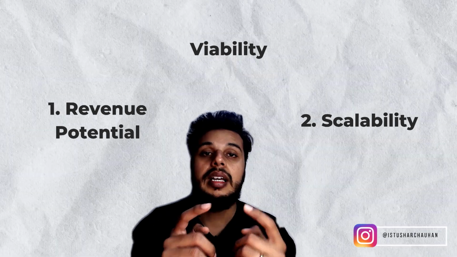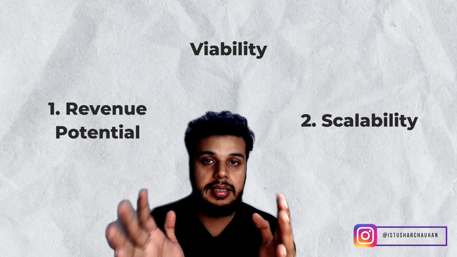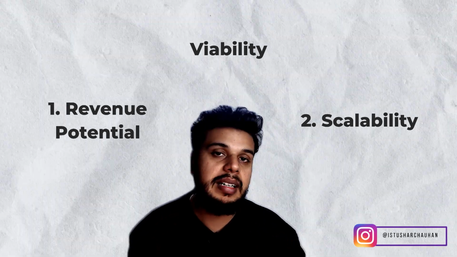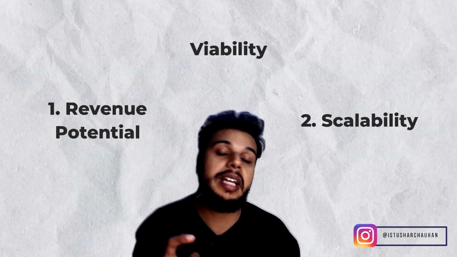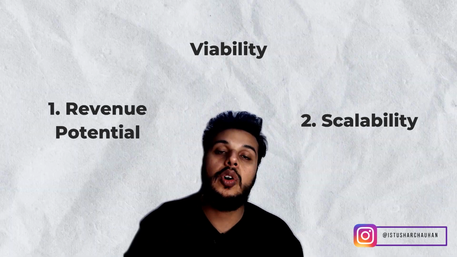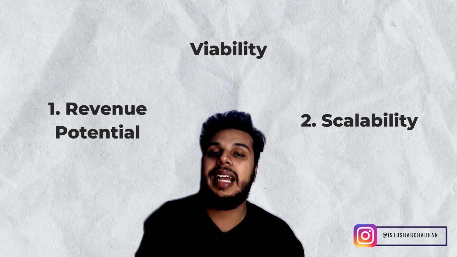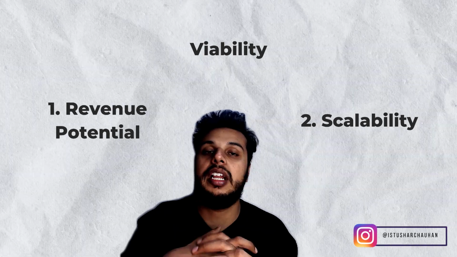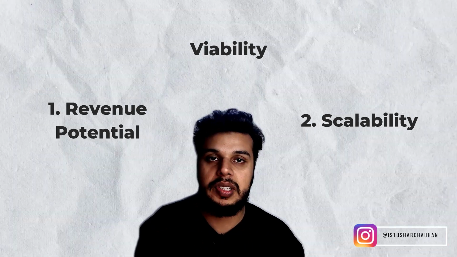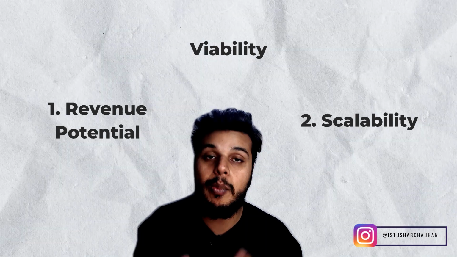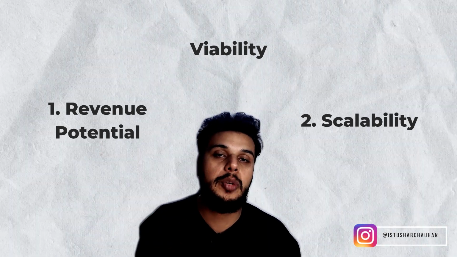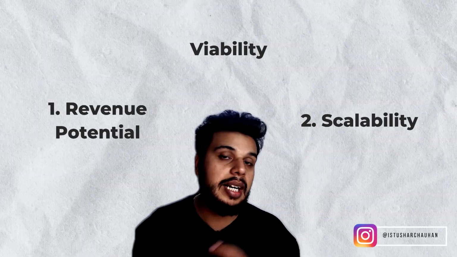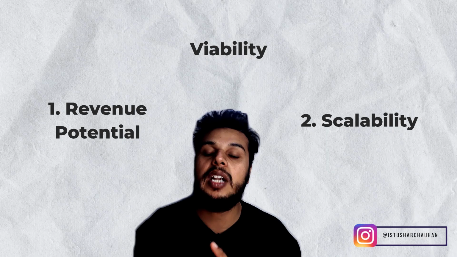Once we get the traffic, what we are going to do is this. In order to calculate the revenue potential for that particular business idea, we are going to be multiplying the monthly traffic that particular website receives by the average order value of that particular website, multiplied by 0.01. Why? Because as per industry standards, the conversion rate on e-commerce stores happens to be somewhere around 1%. So we are going to be multiplying this by 0.01, multiplied by 12. Why? Because we do not want the revenue potential for 1 month. We are looking for the revenue potential for the entire year. That is the reason we will be multiplying this at the end by 12 as well.